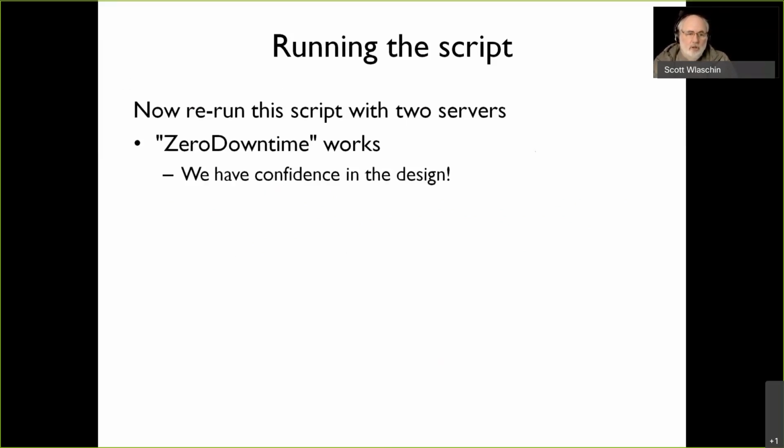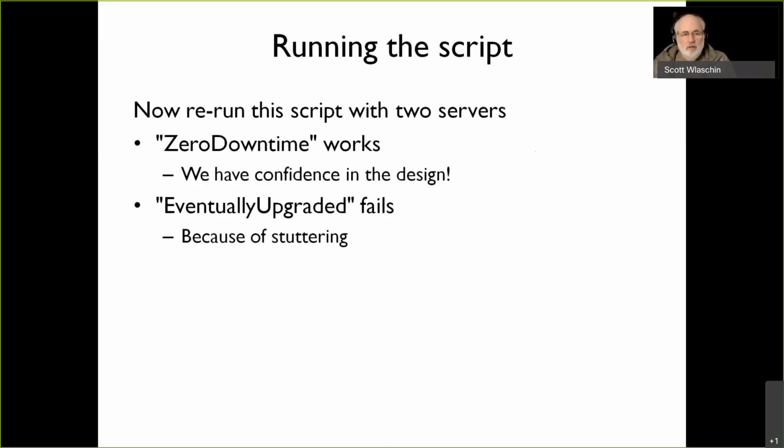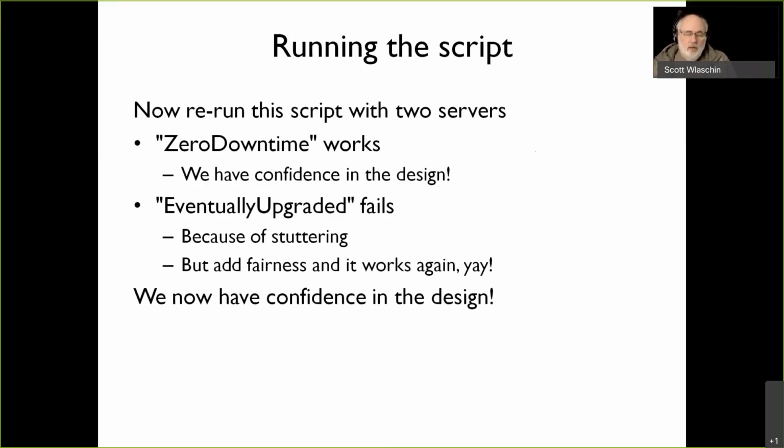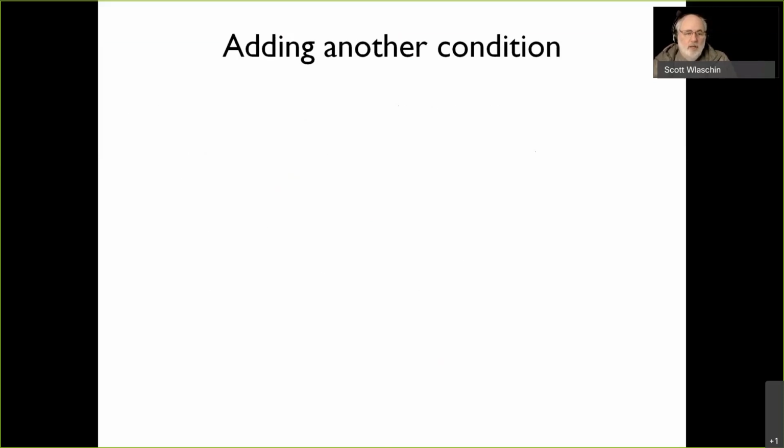That's much better confidence. However, eventually upgraded fails. Okay, why does it fail? Because of stuttering. In our model, it just stays at version 1 forever. Well, that's not very helpful. So the way to fix that is to add a fairness condition. And we add a fairness condition, and now it works. So if we do this, we now have complete confidence in this particular design.